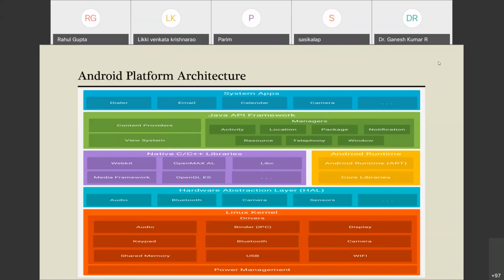For example, the view system, you can see here, is an API which is available to you, which will enable you to create a UI for an app. With the help of this library, you could include lists, grids, text boxes, buttons, and even embedded web browsers. So these are the uses of the view system library. Now, one more library is the resource manager. In that resource manager, you could get access to non-code resources such as localized strings, graphics, or layout files. Next is the notification manager. The notification manager enables all apps to display custom alerts in the status bar.